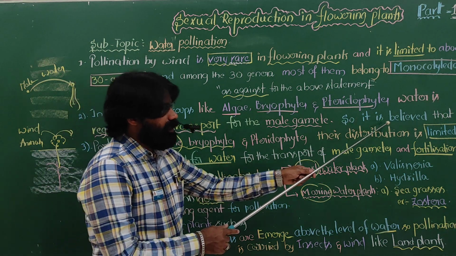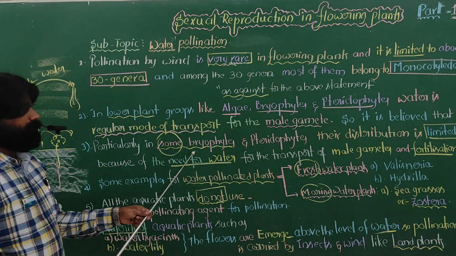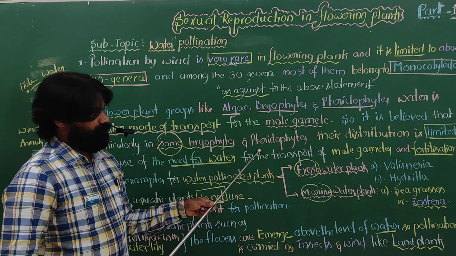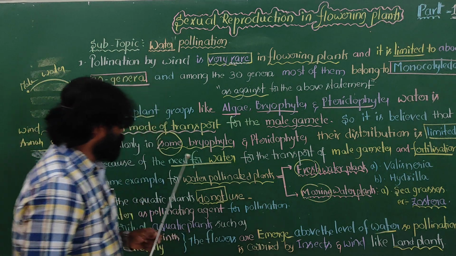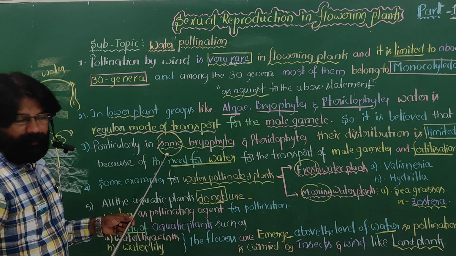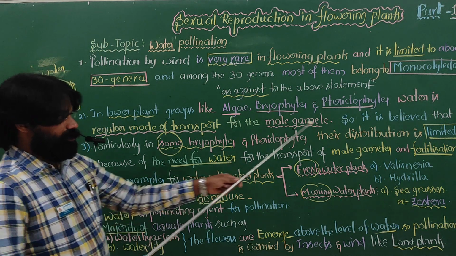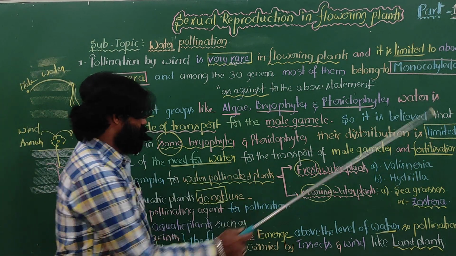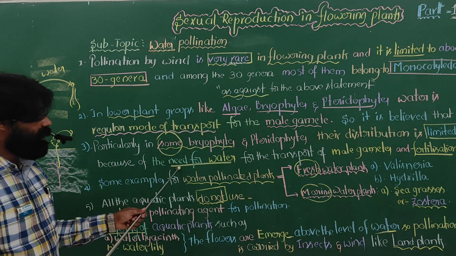So it is believed that in some bryophytes and pteridophytes, their distribution is limited. Please remember, some bryophytes and some pteridophytes, not all. The distribution is limited because of the need for water.